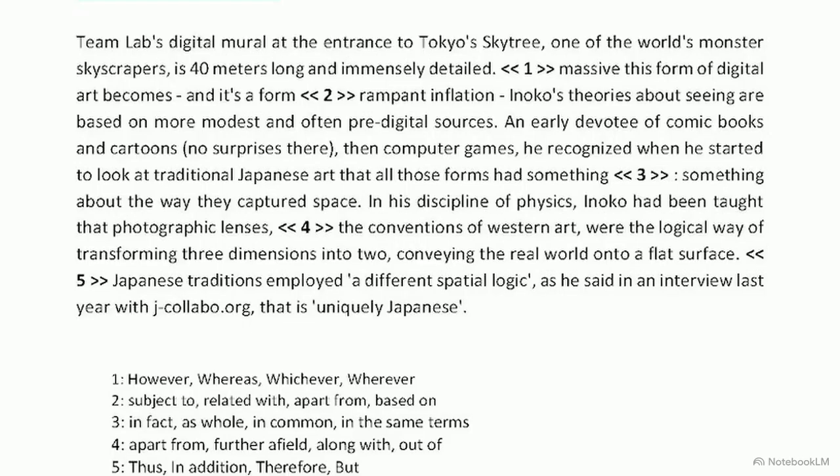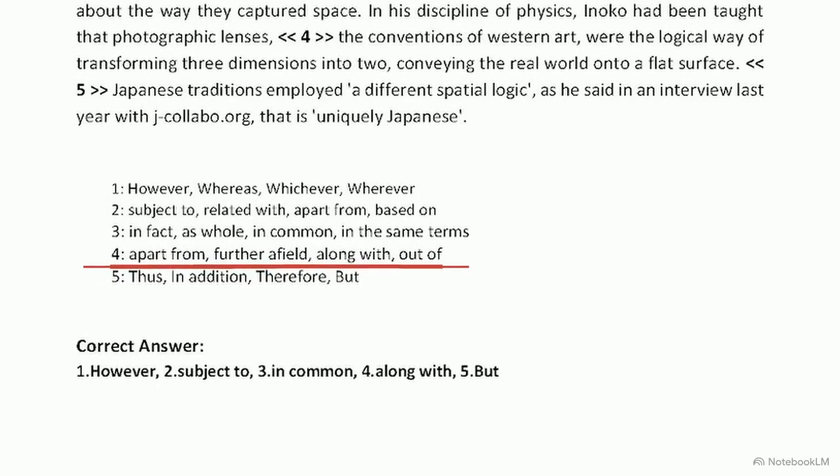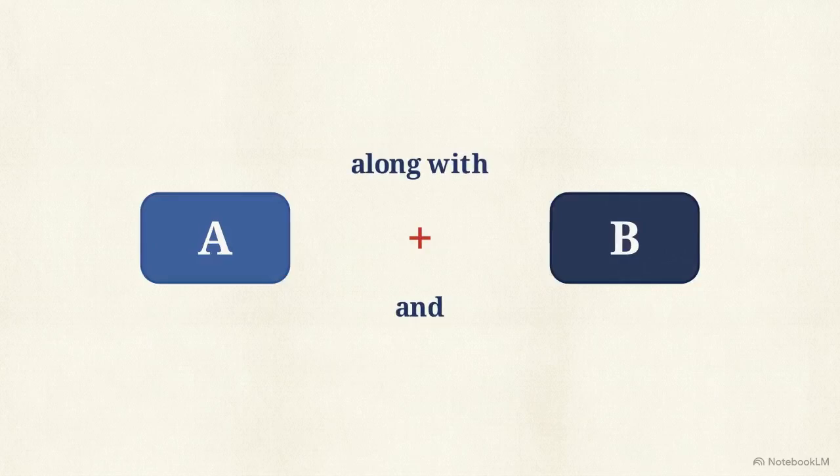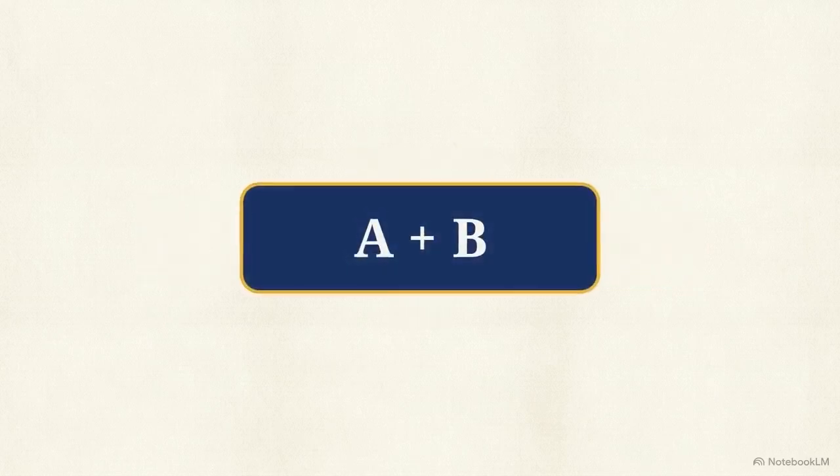Returning to the analysis, look at blank 4. Inoko is discussing 2 concepts, photographic lenses and conventions of Western art. The author groups these 2 concepts together. Because we are looking for a word that connects them rather than separates them, we eliminate apart from and out of in favor of along with. Identifying lists or pairings within a sentence allows you to immediately narrow your options to words of addition.